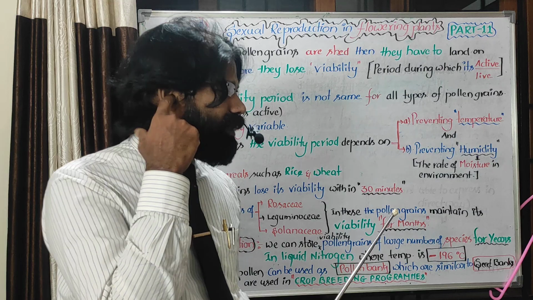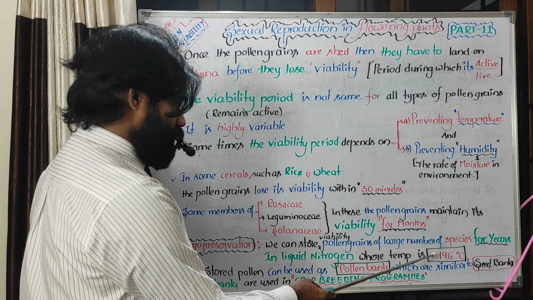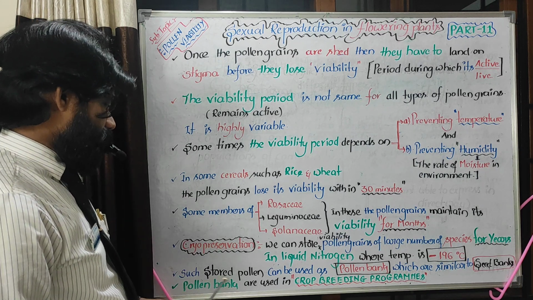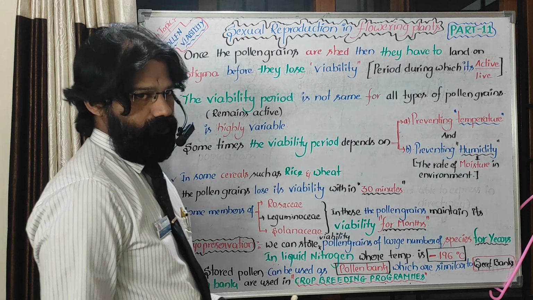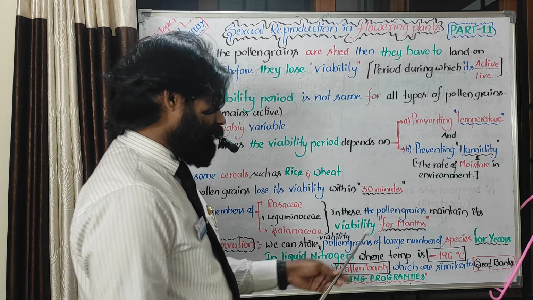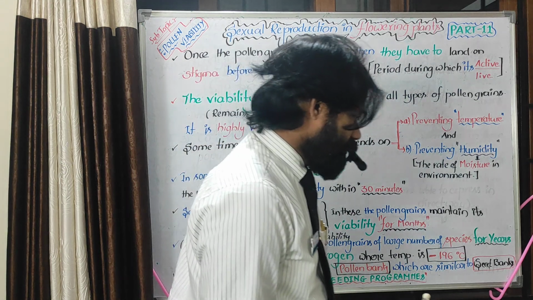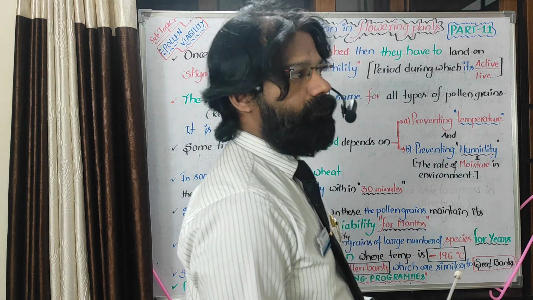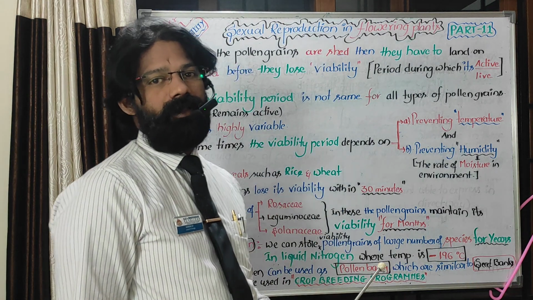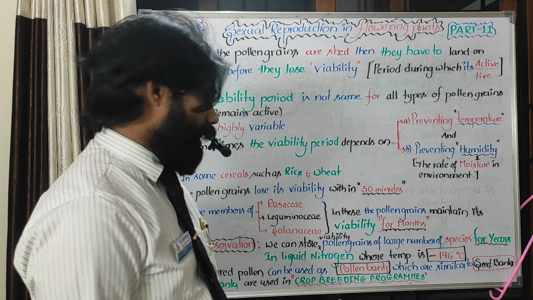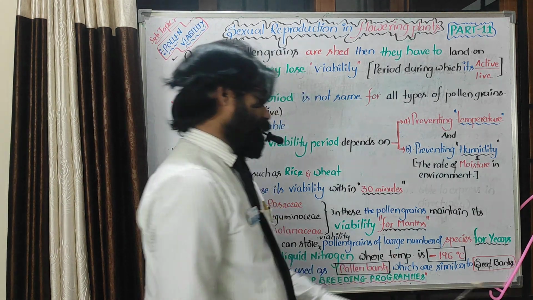All of these look very similar, but we need to go exactly with minus 196. Then a direct question: the stored pollen can be used as pollen banks. They are asking, pollen banks are similar to A, gene bank, B, seed bank, C, DNA bank, and all of this. Exactly as per NCERT, pollen banks are similar to seed banks.